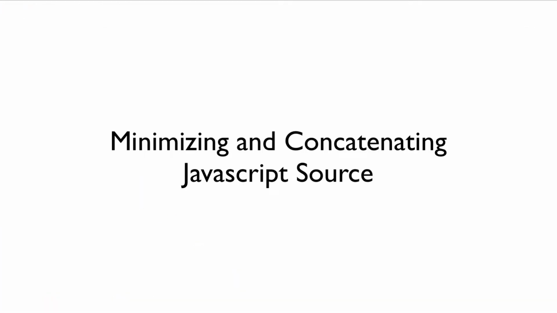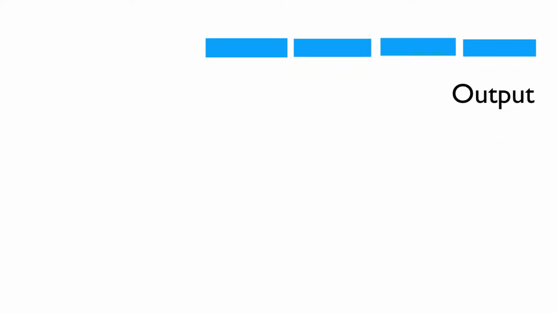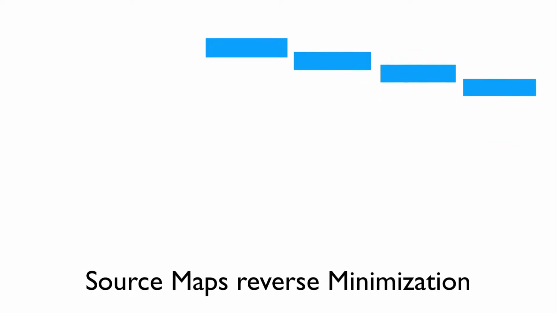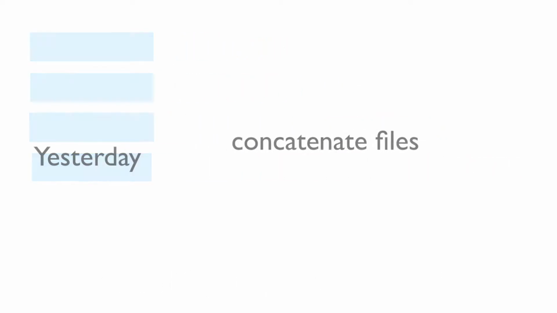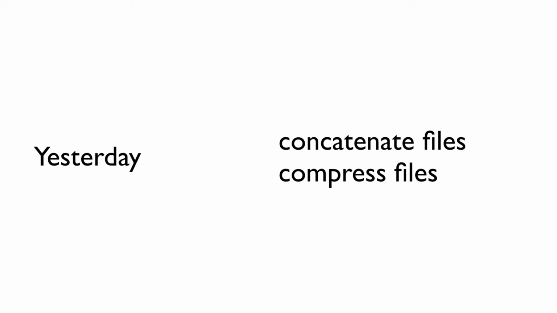Now, when minimized JavaScript became big a few years ago, we added support for source maps. The minimization process rewrites JavaScript files to be smaller, then combines multiple files into one output file. Source maps contain extra information to help the debugger reverse the minimization process. The Firefox debugger has worked well for a while, but the world is changing.